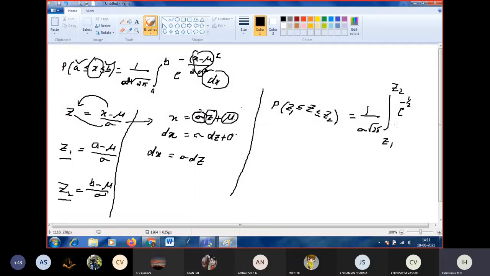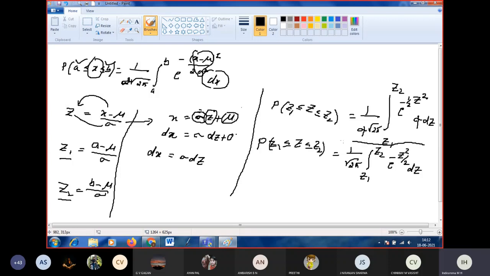Since dx is sigma into dz, sigma and sigma cancel. Therefore P of z lies between Z1 and Z2 is equal to 1 by root 2 pi, integral from Z1 to Z2, e to the power of minus z square by 2, dz.